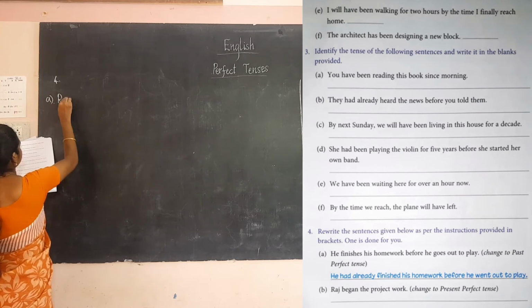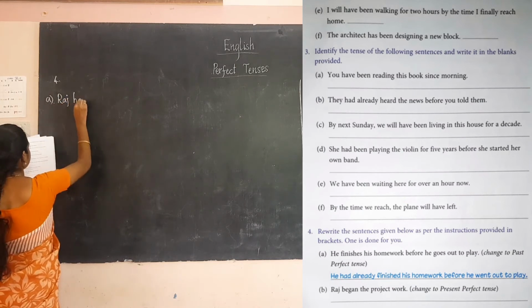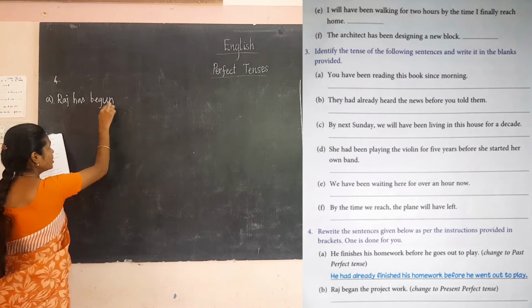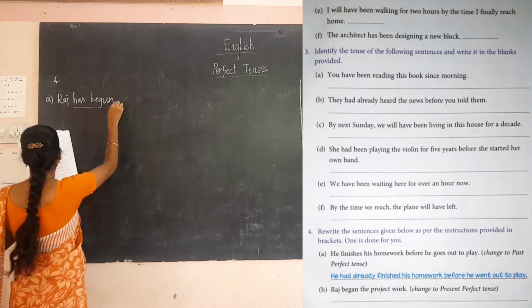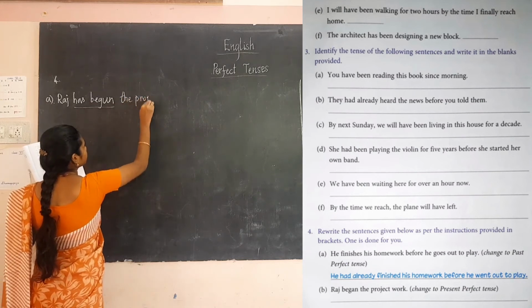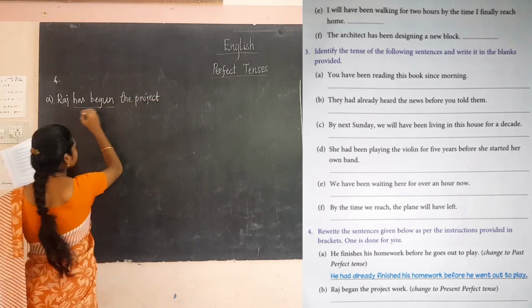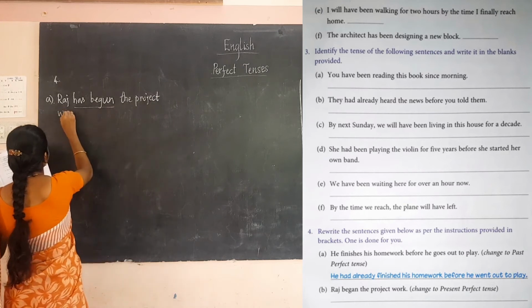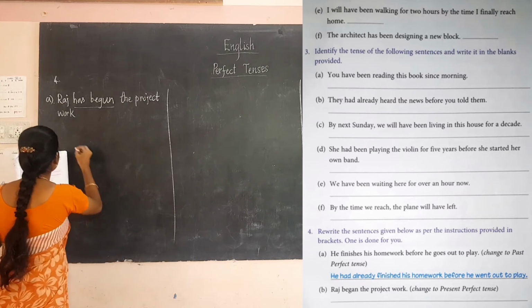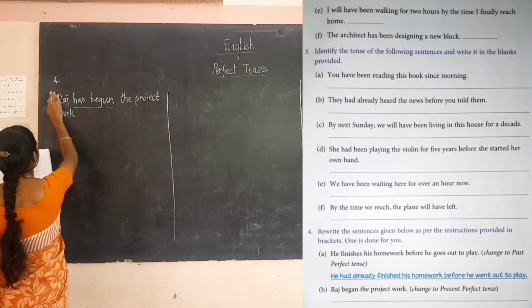Raj has begun. Okay, you have to write begun, B-E-G-U-N. Okay, has begun the project work. So this is the B one, right? B.